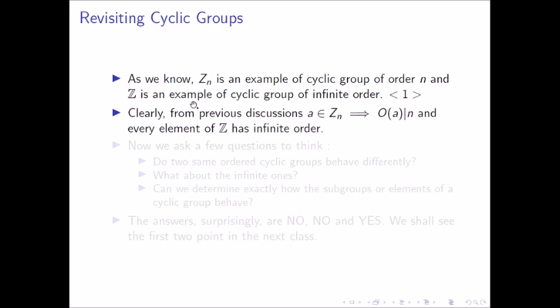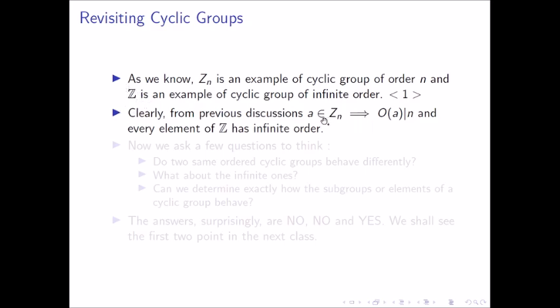So we now revisit cyclic groups and study a bit more about them. We have already seen that Zn is a cyclic group of order n, and Z, the set of integers, is a cyclic group of infinite order. Both of them are generated by 1. Over here it is the remainder 1 element, or the equivalence class of 1. Over here it is the integer 1.